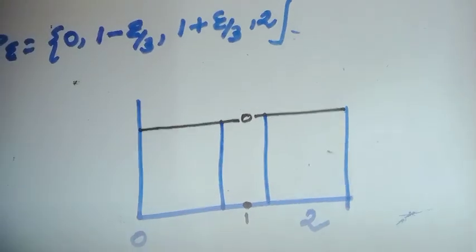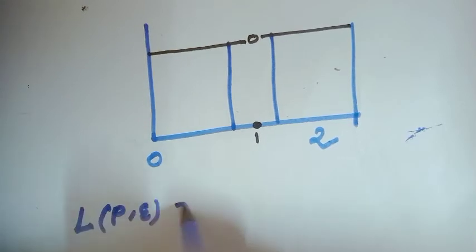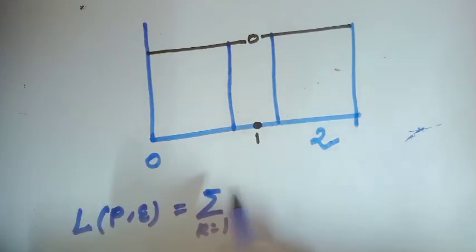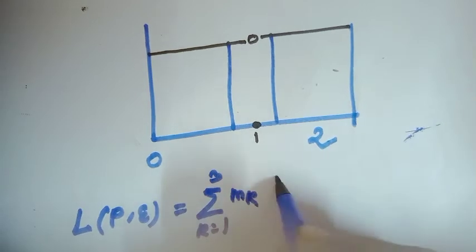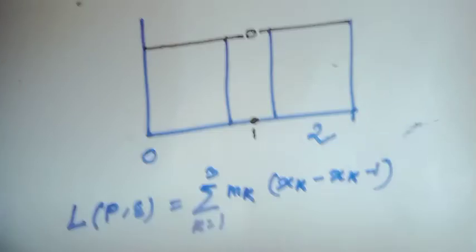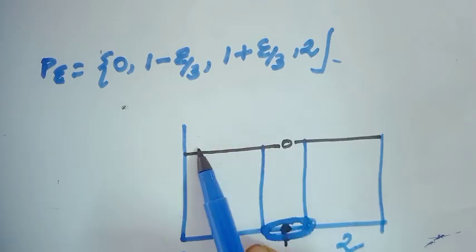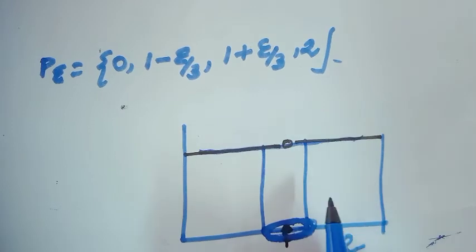That means the lower sum for this partition, here only 3 subintervals, k equal to 1, 2, 3, is the sum of small m_k times x_k minus x_{k-1}. And here at all points the value of the function is 1, only when x equals 1 is the value of the function 0.